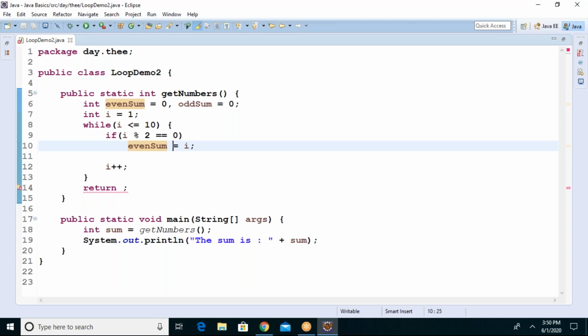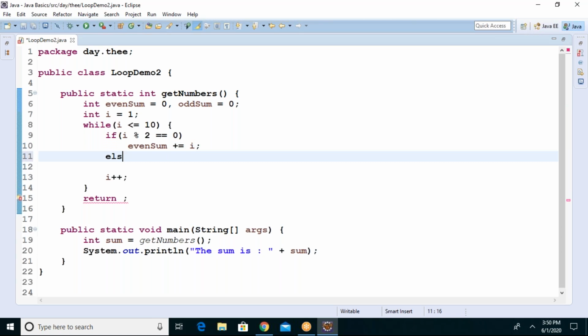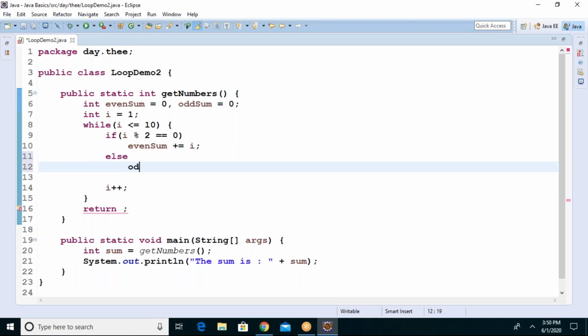But if you say plus equals, it won't destroy the existing value, it will calculate with that. Do remember this. Else, odd sum plus equals i.